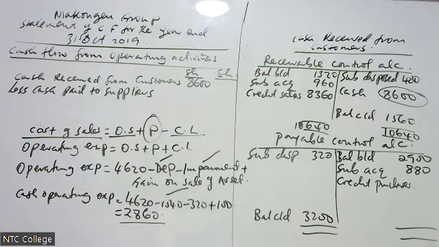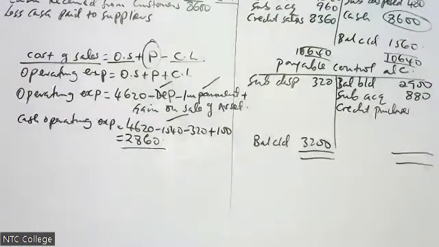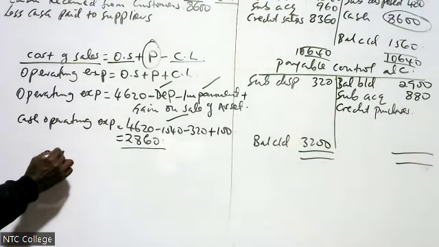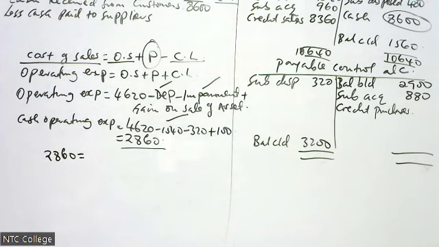That is the operating expenses, which is cash. Now, I will say the operating expenses, which is 2860, which is cash, equals to opening inventory, which was